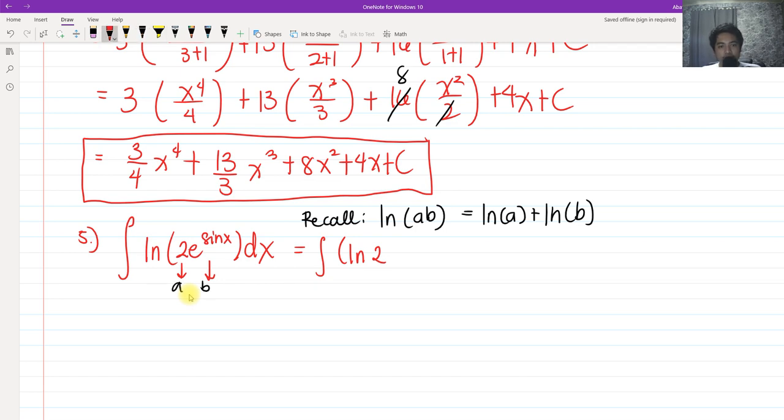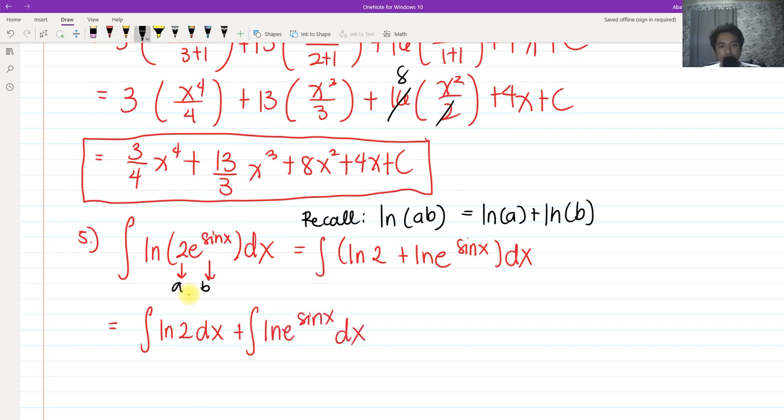So we have ln of 2 plus ln of e raised to sine of x, and then dx. To get the integral of that, we apply the properties of integral, sum of integrals. So we have the integral of ln of 2 dx plus the integral of ln of e raised to sine x dx.